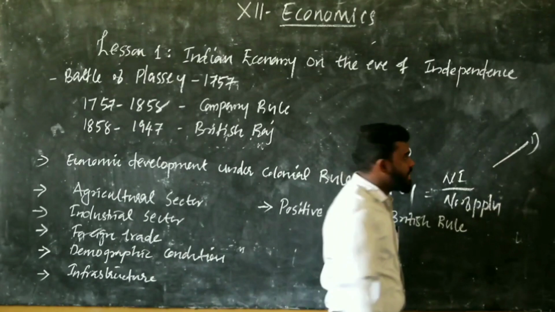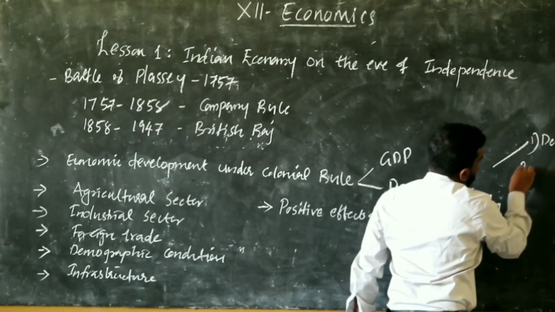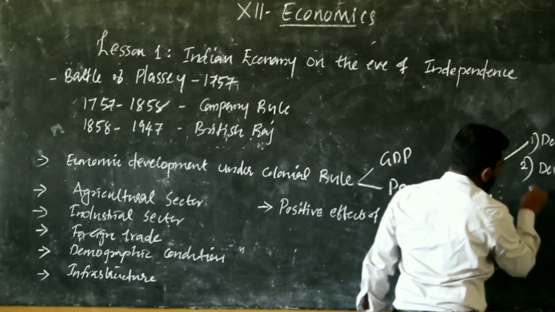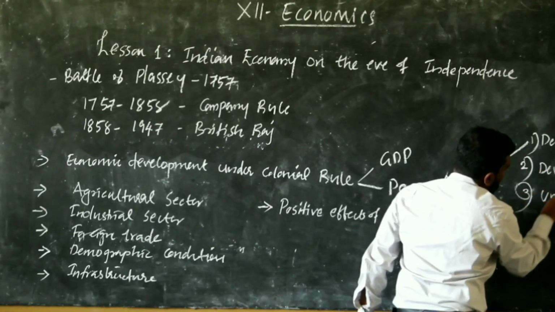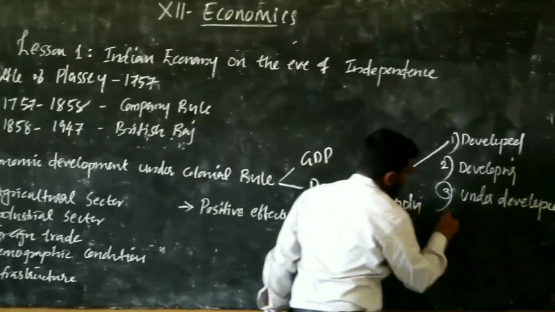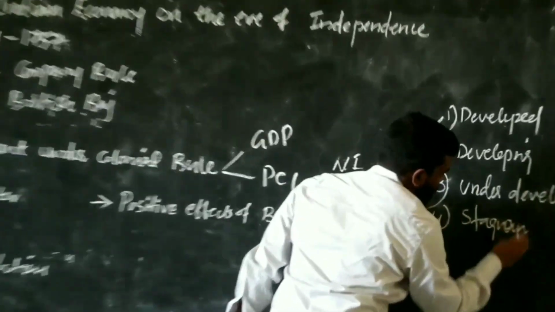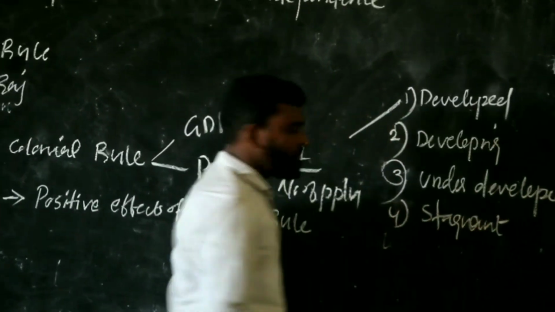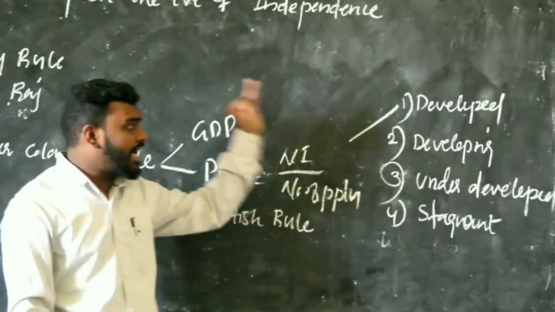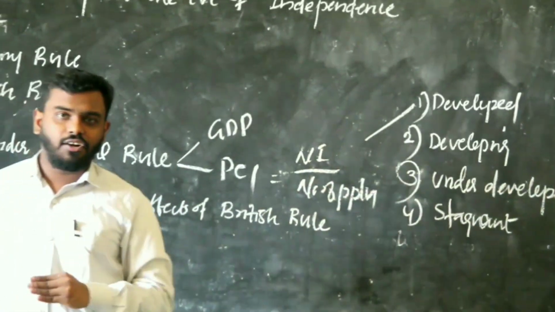First one, developed economy. Second one, developing economy. The third one, underdeveloped economy. And the fourth one, stagnant economy. First one developed economy, second one developing, third one underdeveloped, and fourth one stagnant economy.